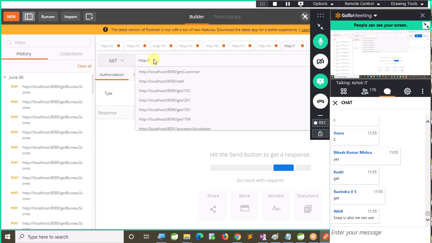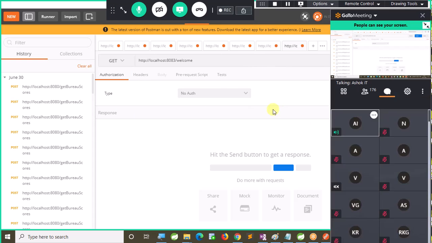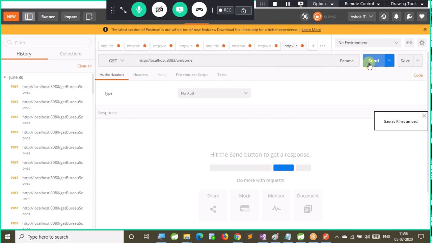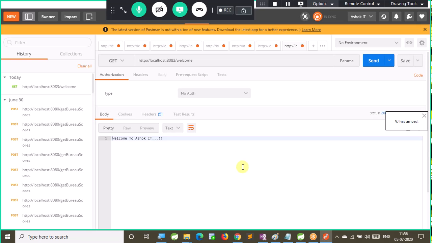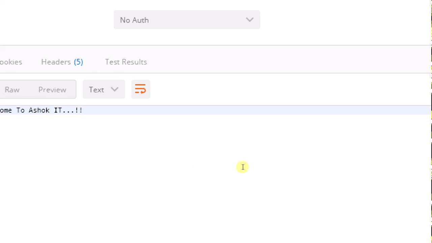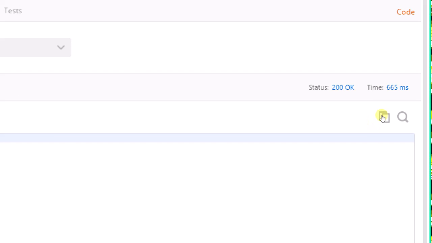My API is running on http://localhost:8083/welcome. Now click on Send. Yeah. Now I got the response from the API with "welcome to Ashok IT" as the response body, and the status code is 200.